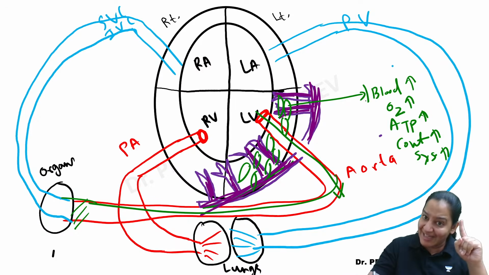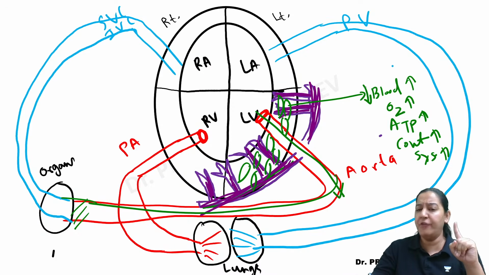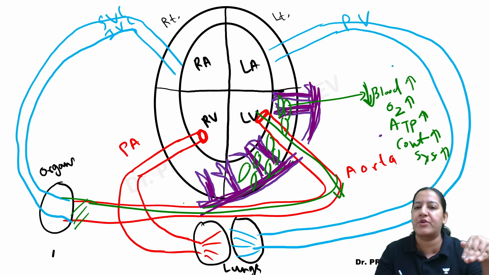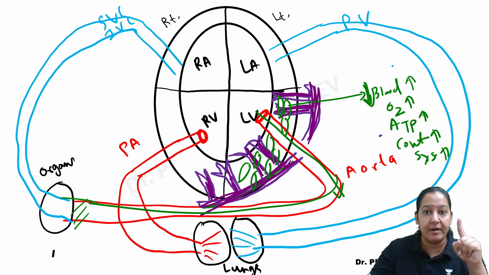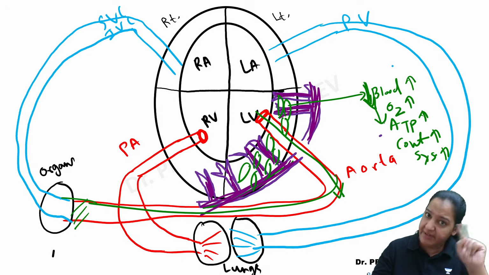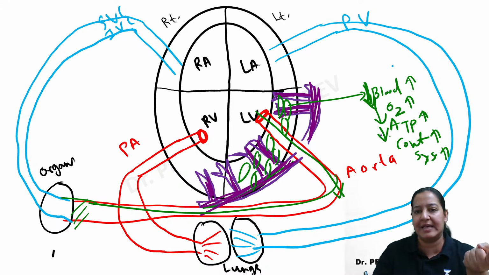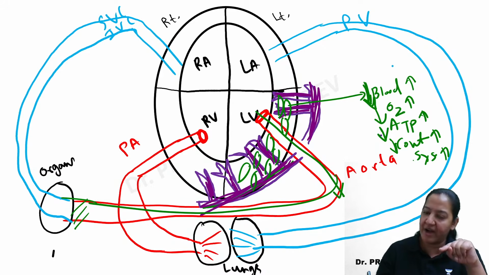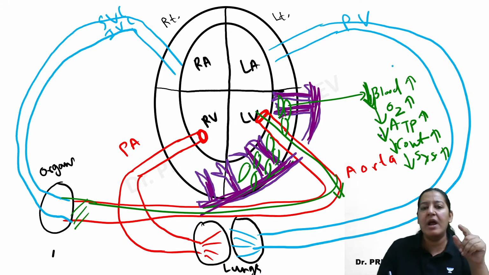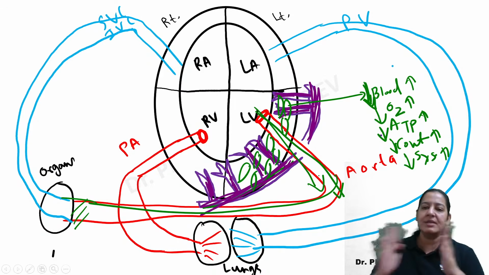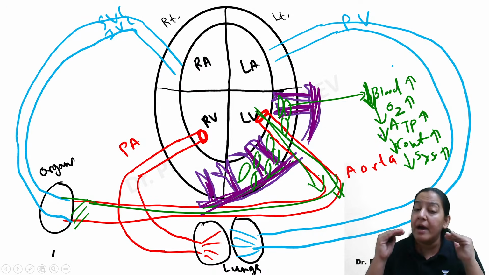If you are giving less blood via the coronary, if the coronary is obstructed, so you are giving less blood to the cells of the left ventricle. So they will receive less oxygen. If they receive less oxygen, they will synthesize less ATP. If they synthesize less ATP, they will contract less vigorously, less vigorous systole, and less blood will come into the aorta. So this is known as the demand-supply relationship.